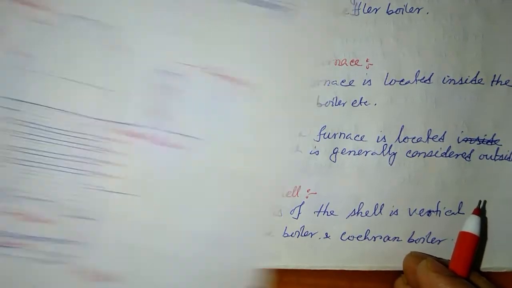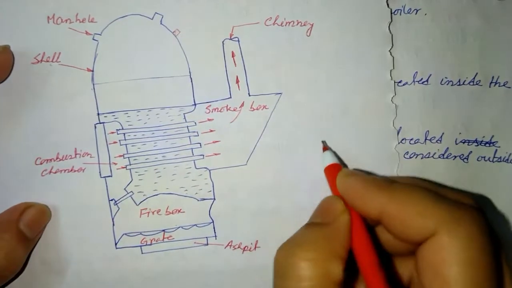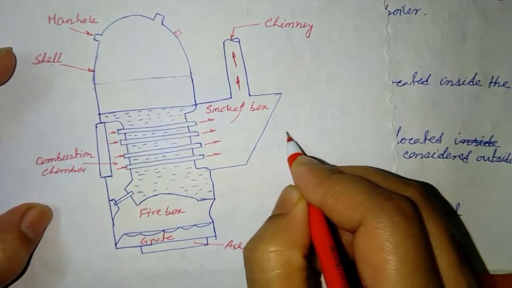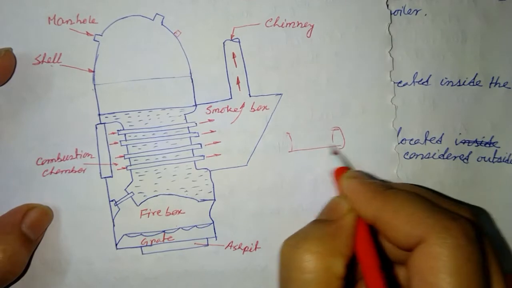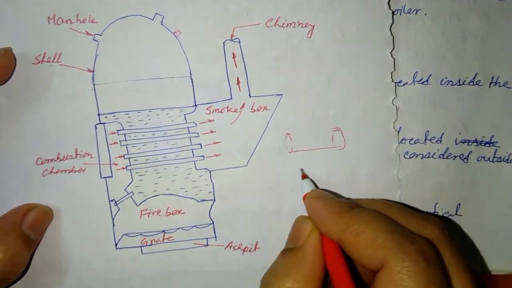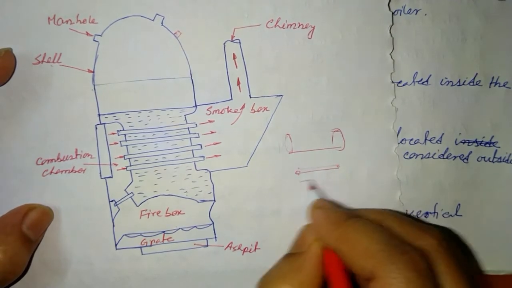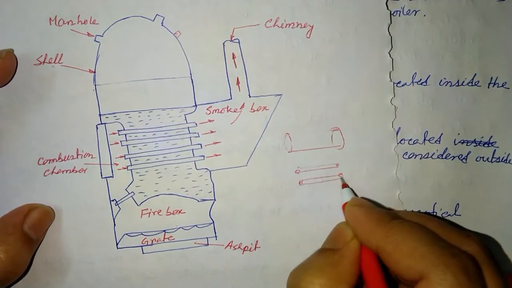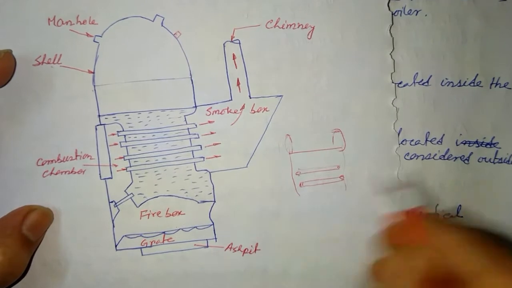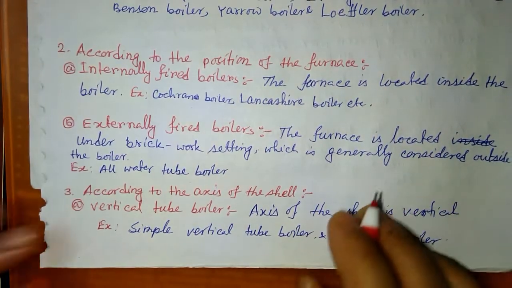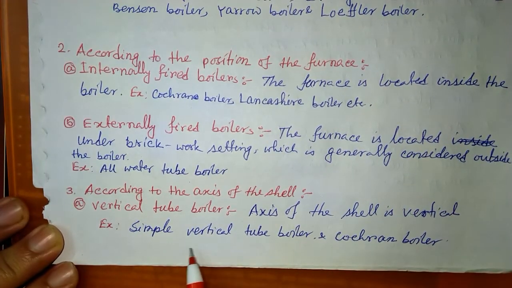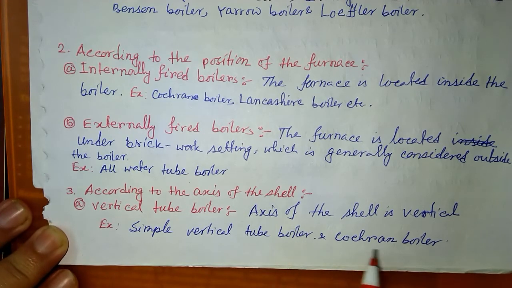Similarly, if the shell is horizontal, sometimes our shell looks like this, and there is a tube like that, then we call this a horizontal tube boiler. Okay, so an example of a vertical tube boiler is the simple vertical tube boiler, the Cochran boiler.